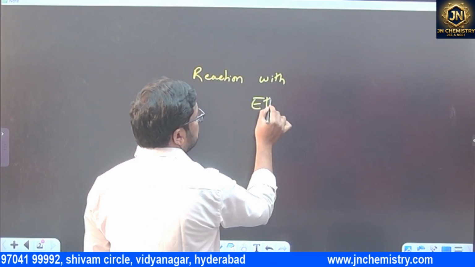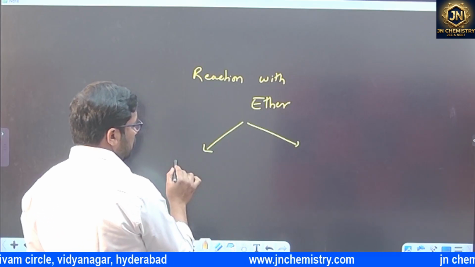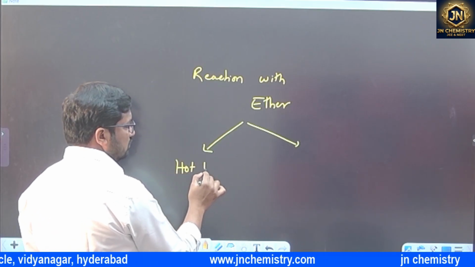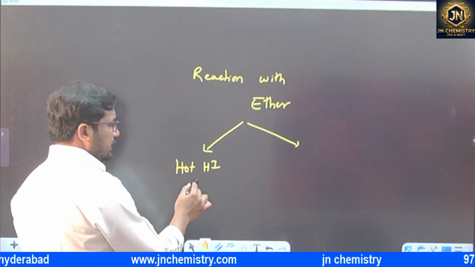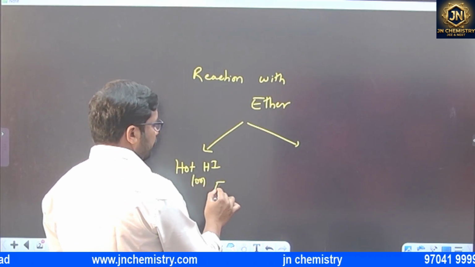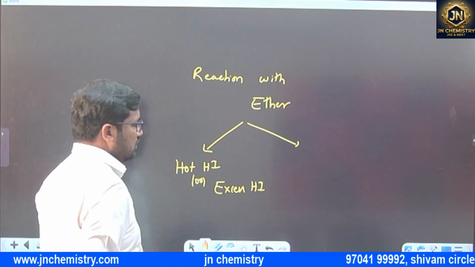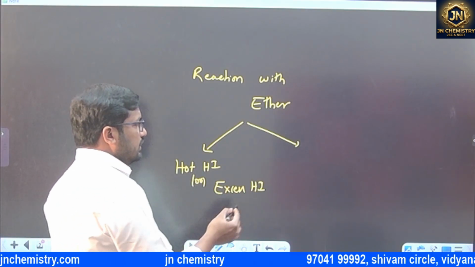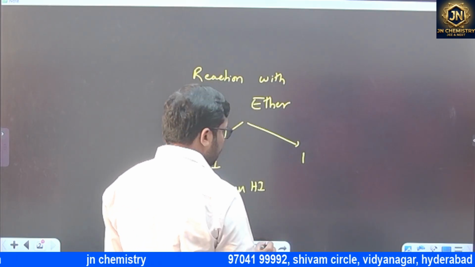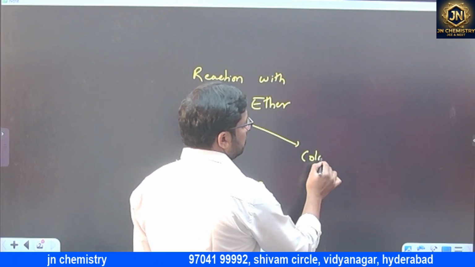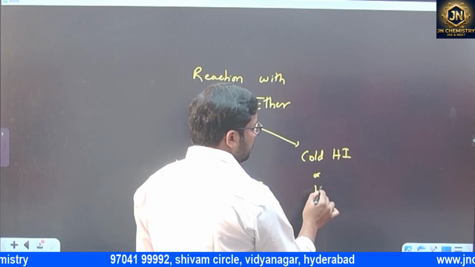With ethers, 2 types of reactions are there. One is hot HI, or we can say excess HI. One more type is normal HI, otherwise we can say cold HI, or simply HI.